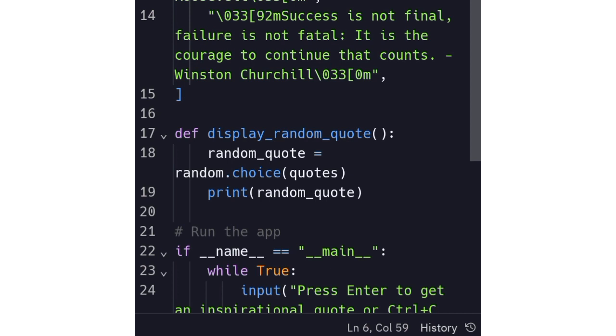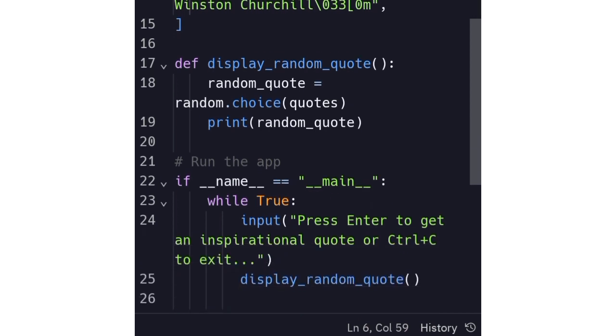Then as we display the random quote, we print the random quote. Then if name is equal to main, while true, we input: press enter to get an inspirational quote or Ctrl+C to exit. Then we display the random quote. So this is the code that will give us the output we got earlier on.